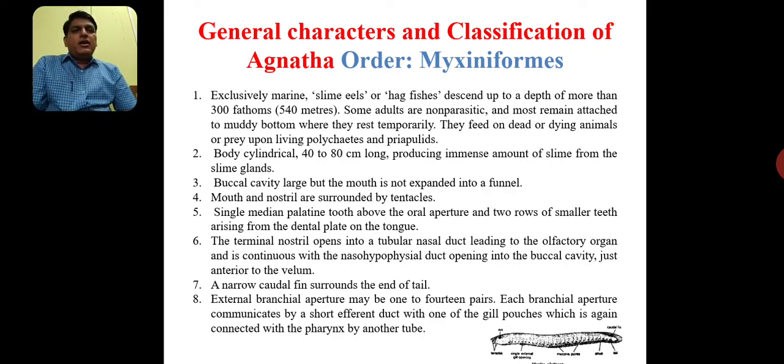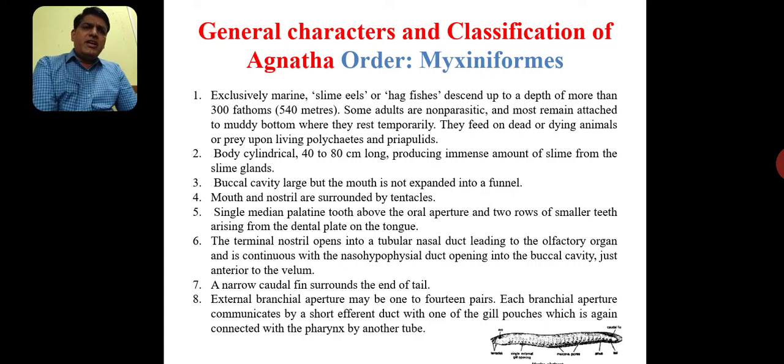Of the annelids, we have seen the characters of Annelida, the classes were oligochaetes, polychaetes and hirudinians. Polychaetes and priapulids are called marine worms. Nereis and priapulids are the marine worms on which these myxines feed.